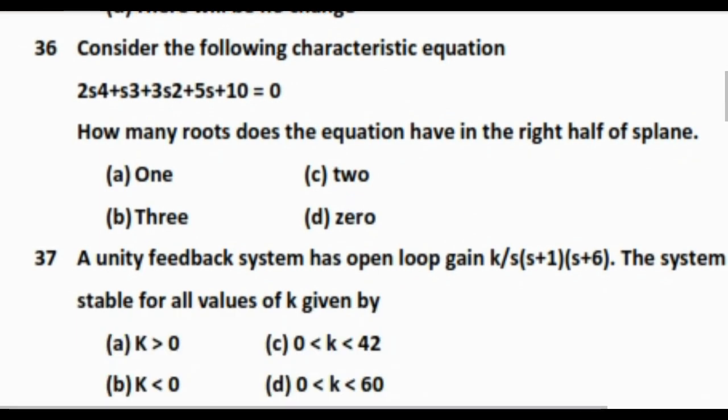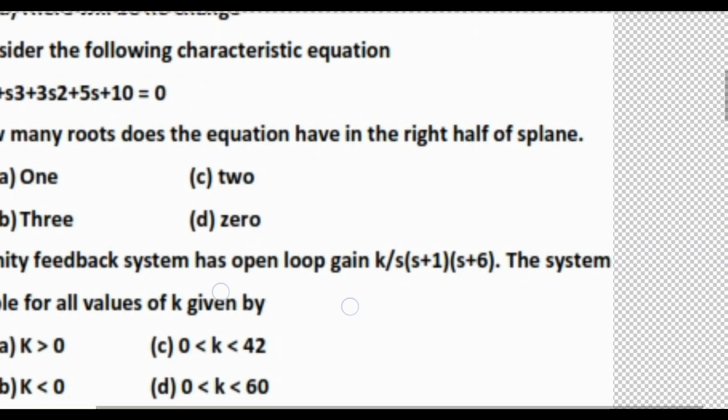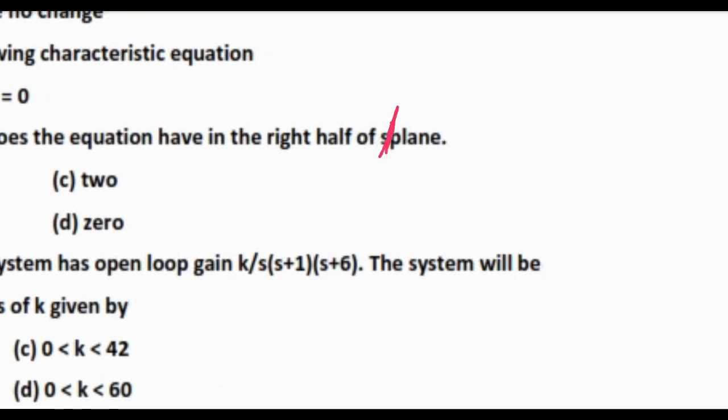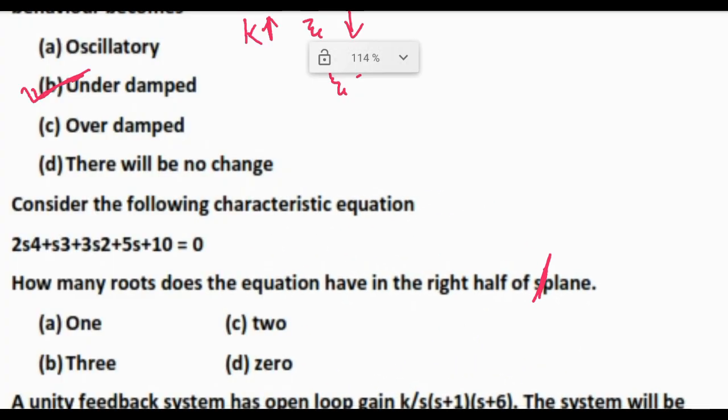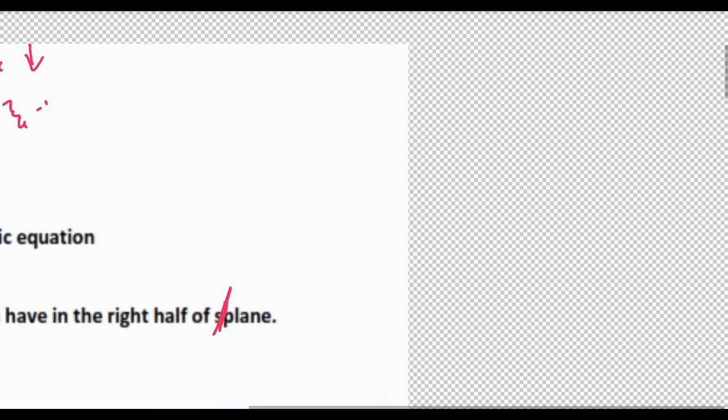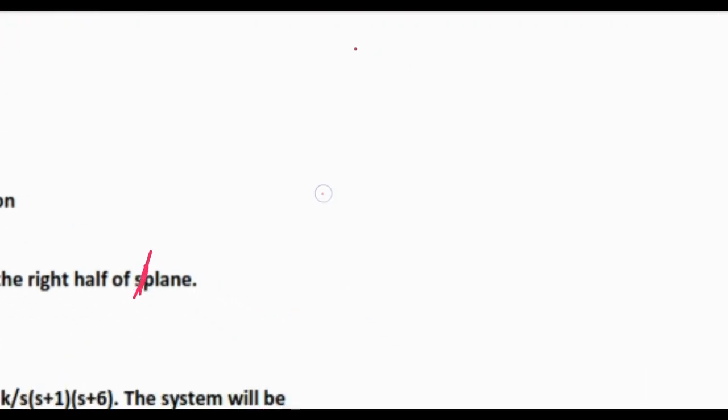Consider the following characteristic equation. How many roots does the equation have in the right half of S plane? So this one is S plane. Here the equation is given, with powers s to the power 4, 3, 2, and I have written it in wrong manner, so I am writing s to the power 4 and constructing the Routh table: S1 and S0.